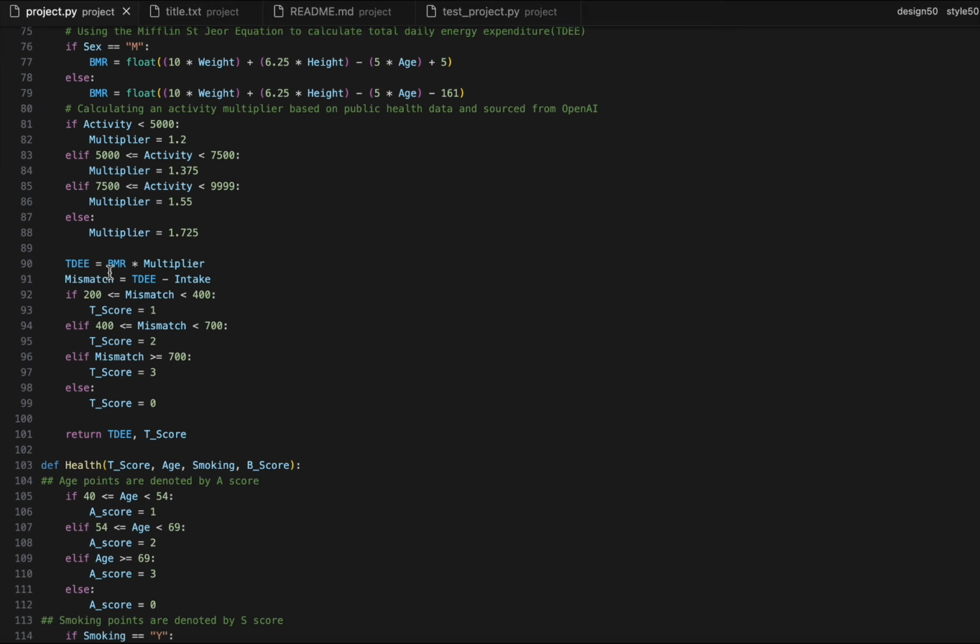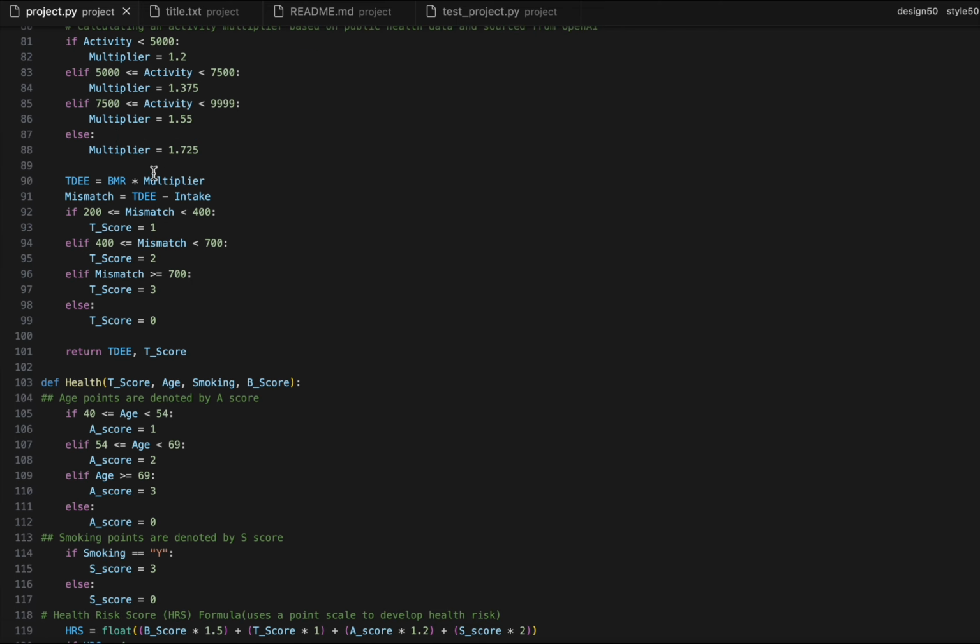So the TDEE is the BMR, that's the basal metabolic rate, times the multiplier we got, and that will give us the TDEE. And then the mismatch, now that's the difference between the energy taken in and the energy expended, and intake. So calories in versus calories out. So calories out is the TDEE, calories in is the intake. So we calculated a T score based on that, the mismatch between the output and input.